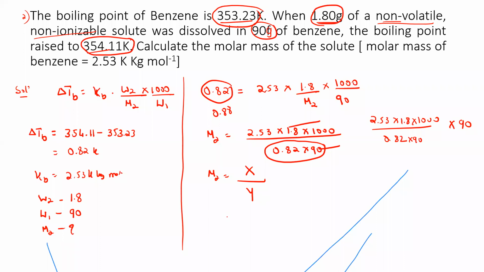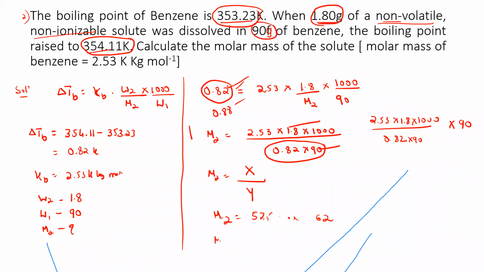Okay. The final value will be those taken, like 88 or 82. I got two values based on this. Based on this, like 57.5 something, or it might be close to 62. Any one of these, based on what you have taken over here. It's my mistake, I took 0.82. No problem. But again, after substituting the value, you'll get only 1 mark.